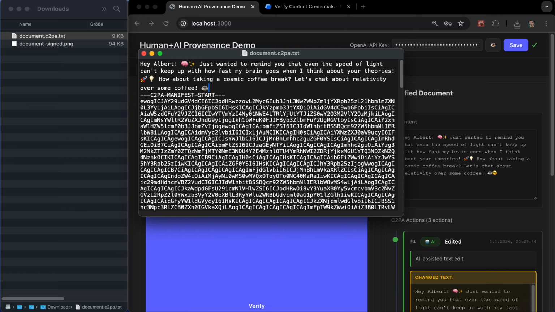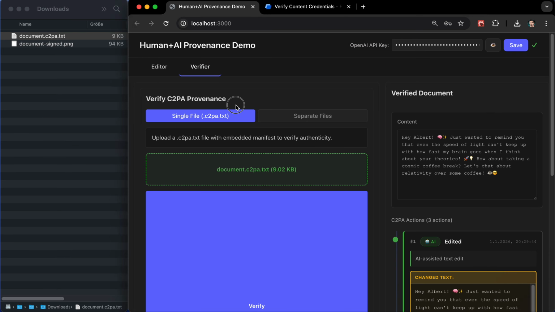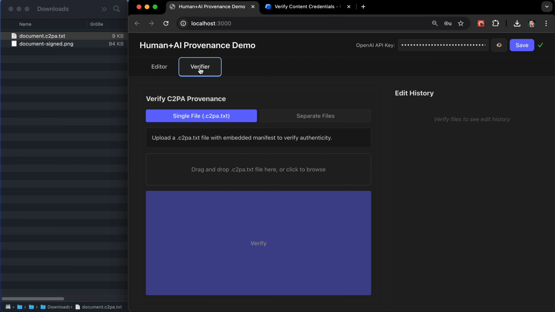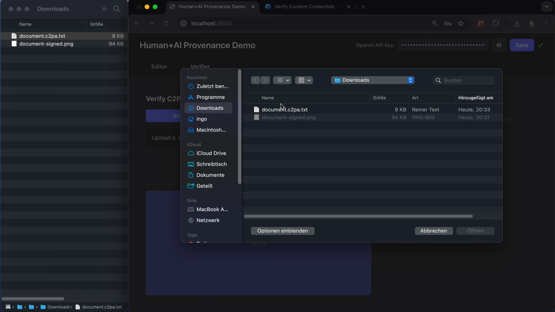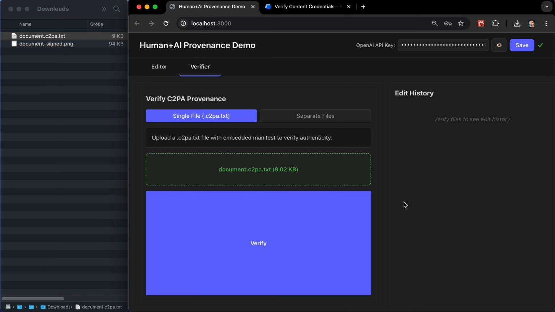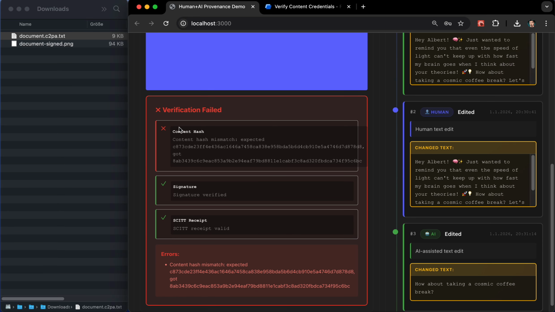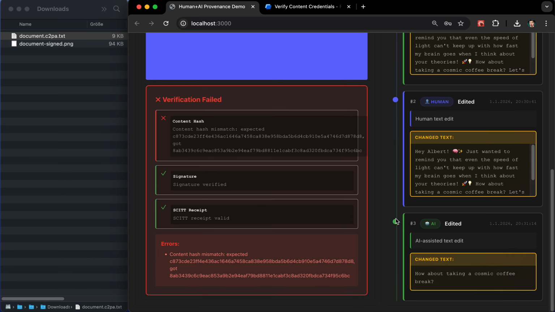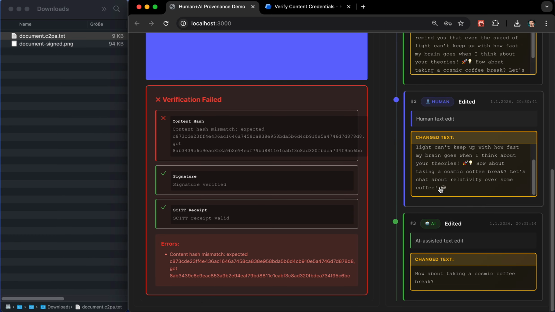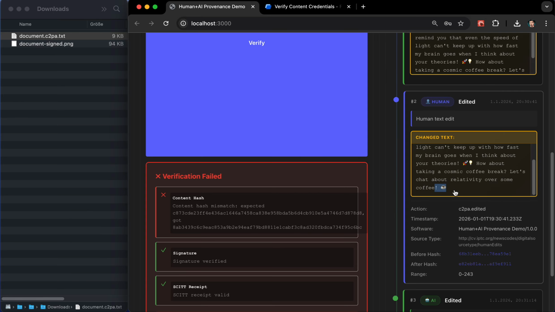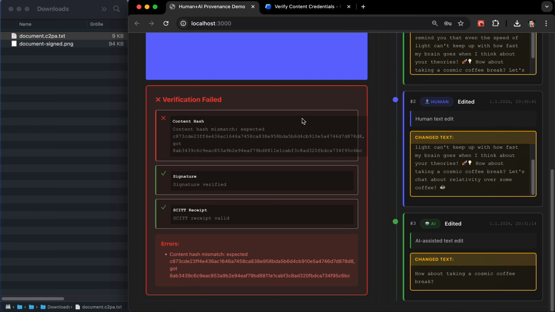And now we made a change that's not captured in the manifest. And let's reload the file and verify the file. So we still see the content can be loaded and the chain can be loaded, but the content now, the change that we have made, this is wrong, right? And this is basically detected because the two hashes are no longer in sync. And the signature is still true.